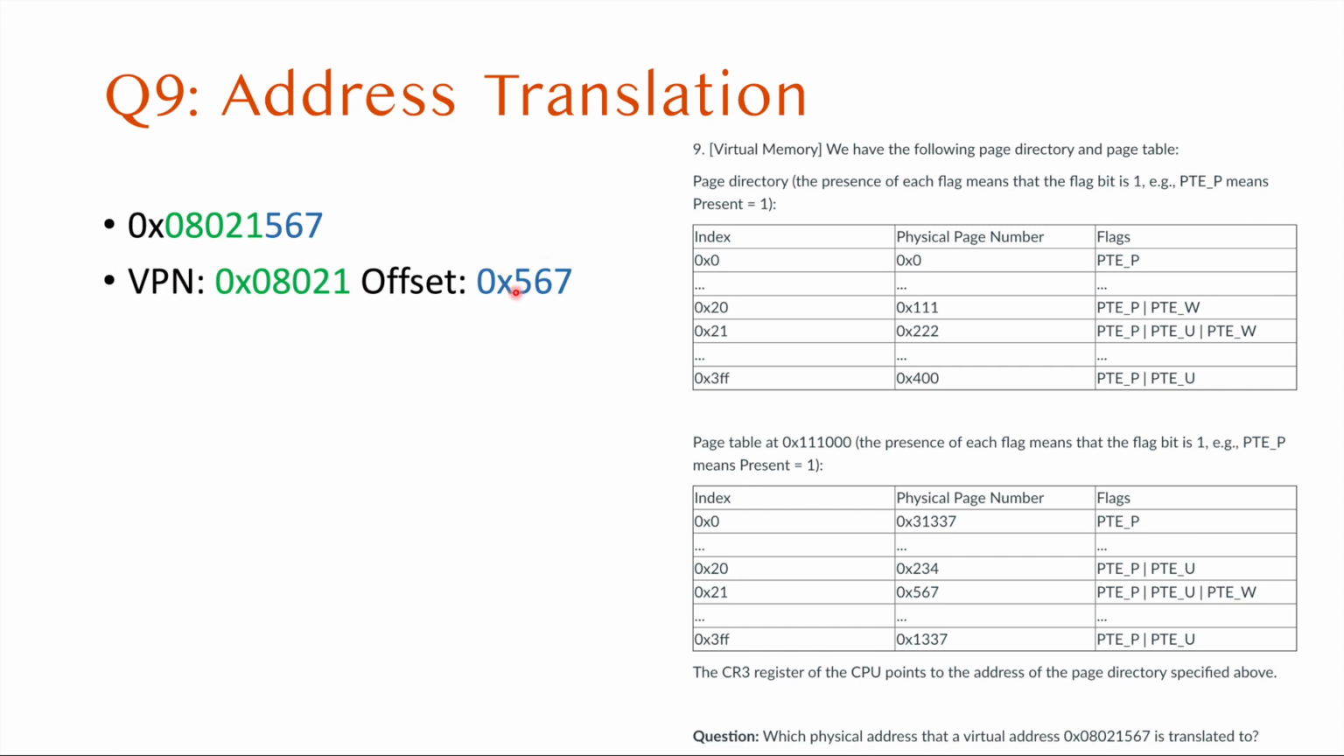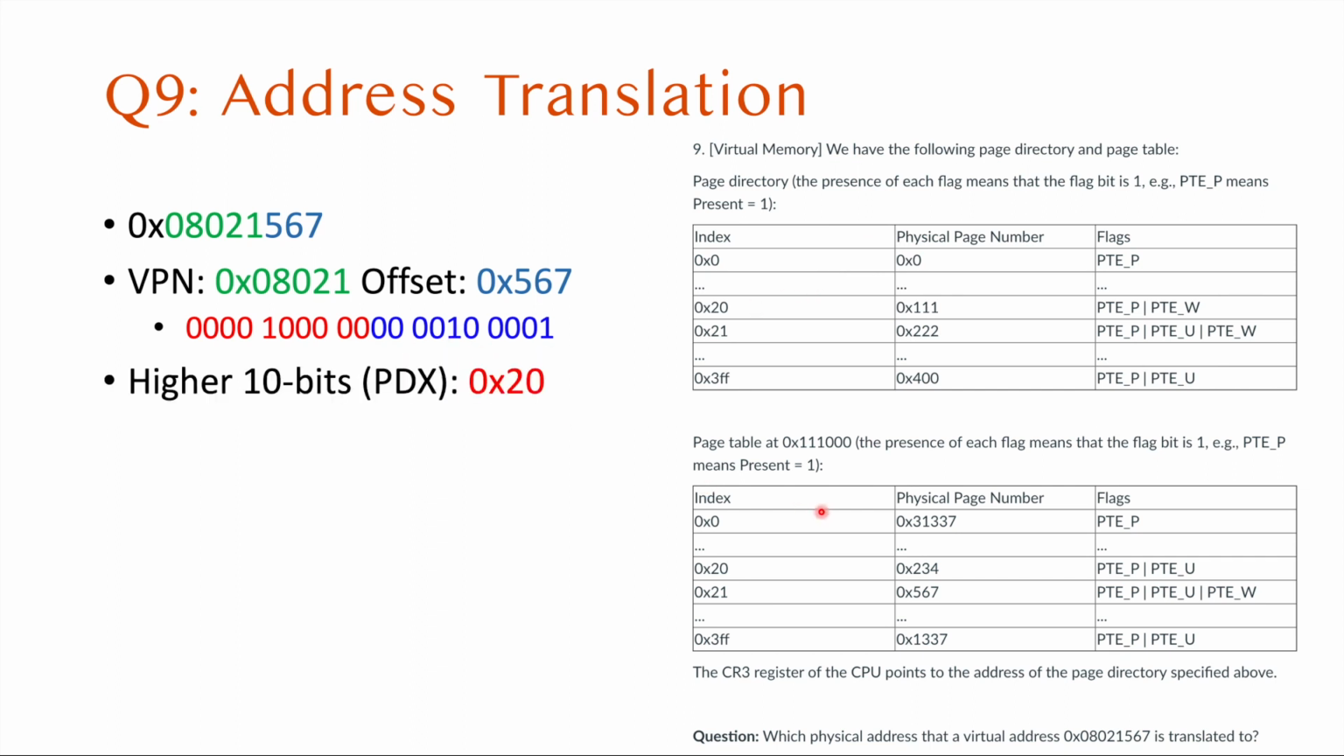After splitting like this, we need to write this down as 20 bits. 1 is 0001, 2 is 0010, 0 is 0000, 8 is 1000, 0 is 0000. These are the 20 bits. We will use the lower 10 bits to access the page table, and the higher 10 bits to access the page directory. That's why I colored the lower 10 bits blue and the higher 10 bits red. We will use the red numbers to index the page directory, and the blue numbers to index the page table.